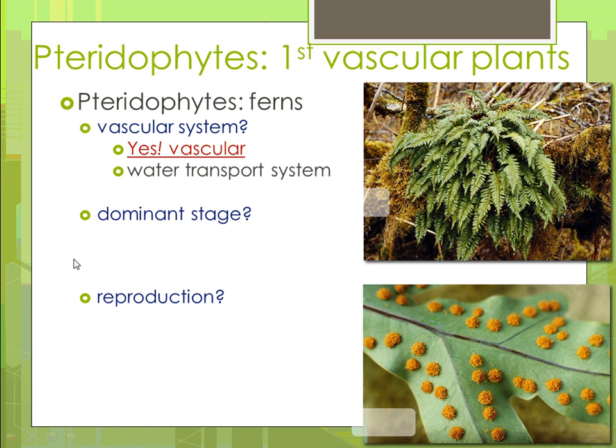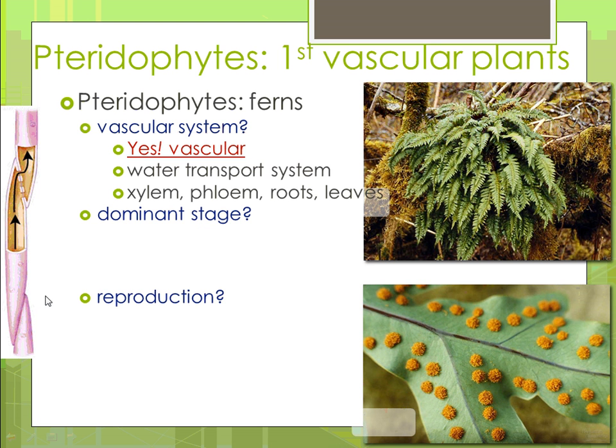And so yes, they are vascular. They have that water transport system made out of tracheids, if you remember those. Xylem transports water, phloem transports sugar. They have roots, they have leaves, and we don't really call them leaves, we call them fronds. The dominant stage for that is the sporophyte stage.